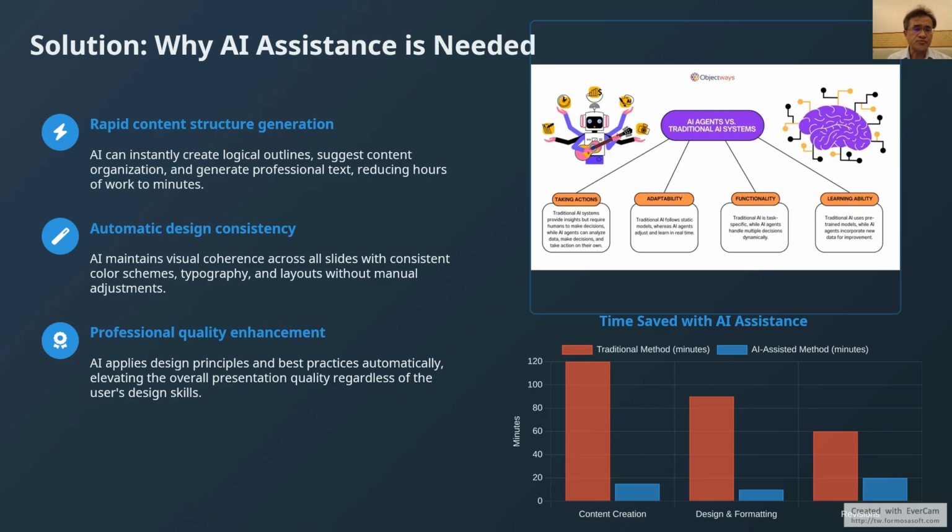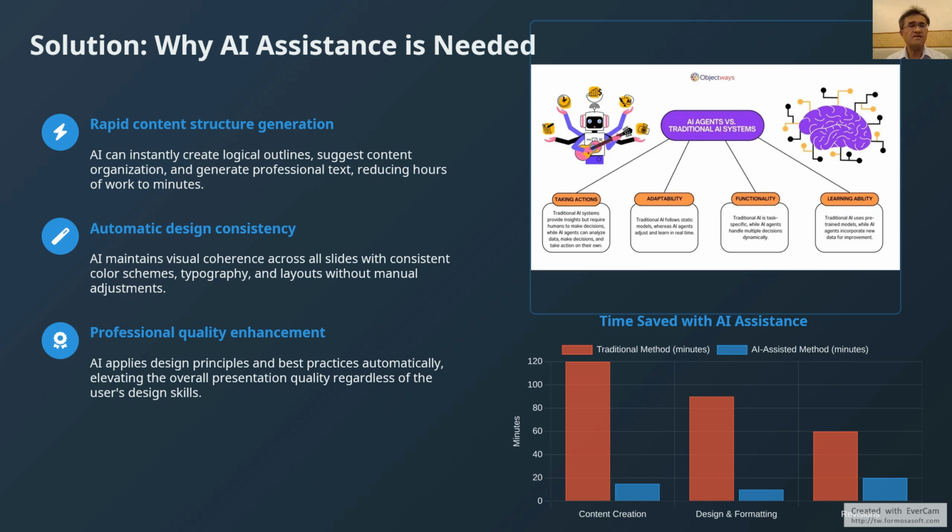AI offers powerful solutions to these challenges. First, rapid content structure generation. AI can instantly create logical outlines, suggest content organization, and generate professional text, reducing hours of work to just minutes.